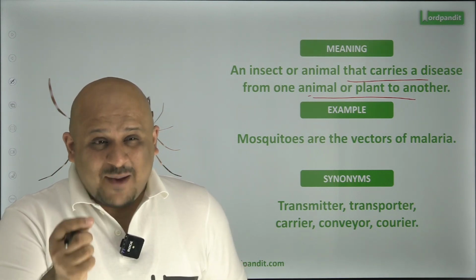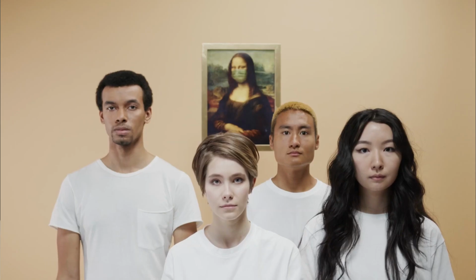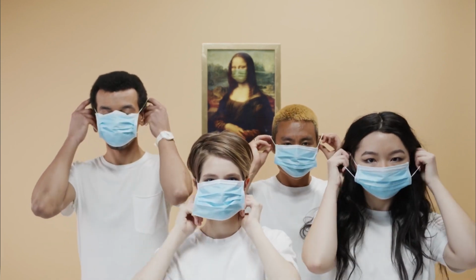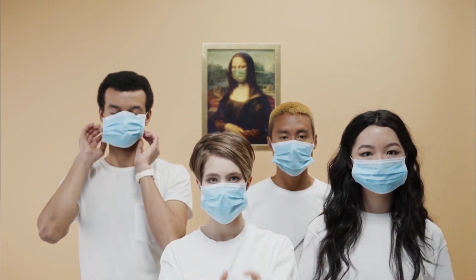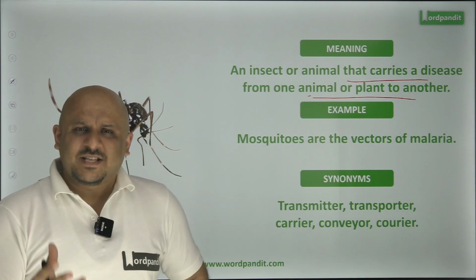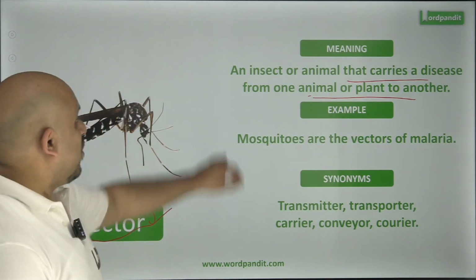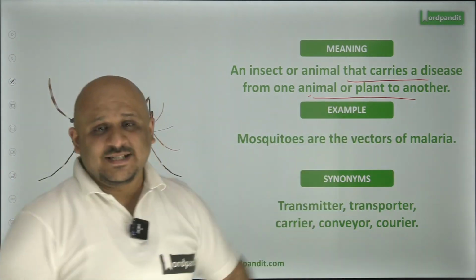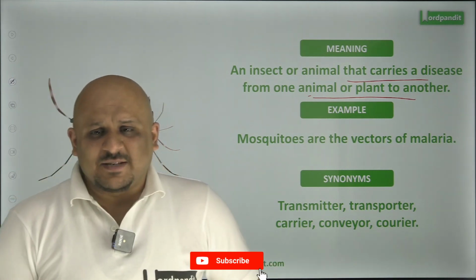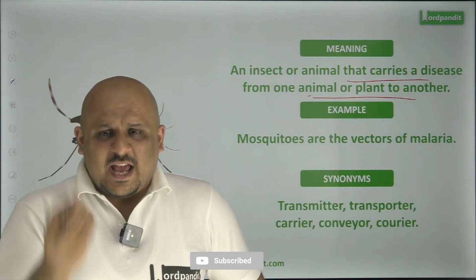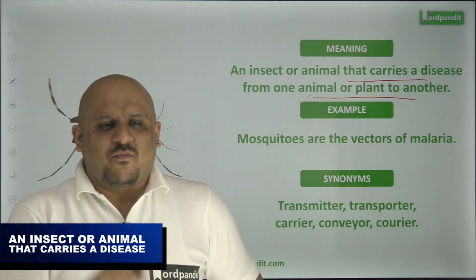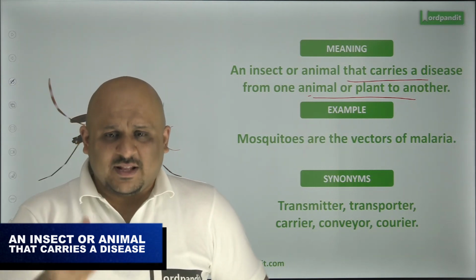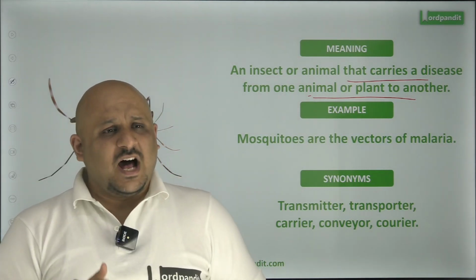And those contaminated surfaces hence needed a lot of cleaning. Hence you had those masks, hence you had those sanitizers. So all those contaminated surfaces, they were vectors. What were they doing? They were carrying that disease. So vectors refer to agents that carry pathogens from one living organism to another. That is what vectors are.